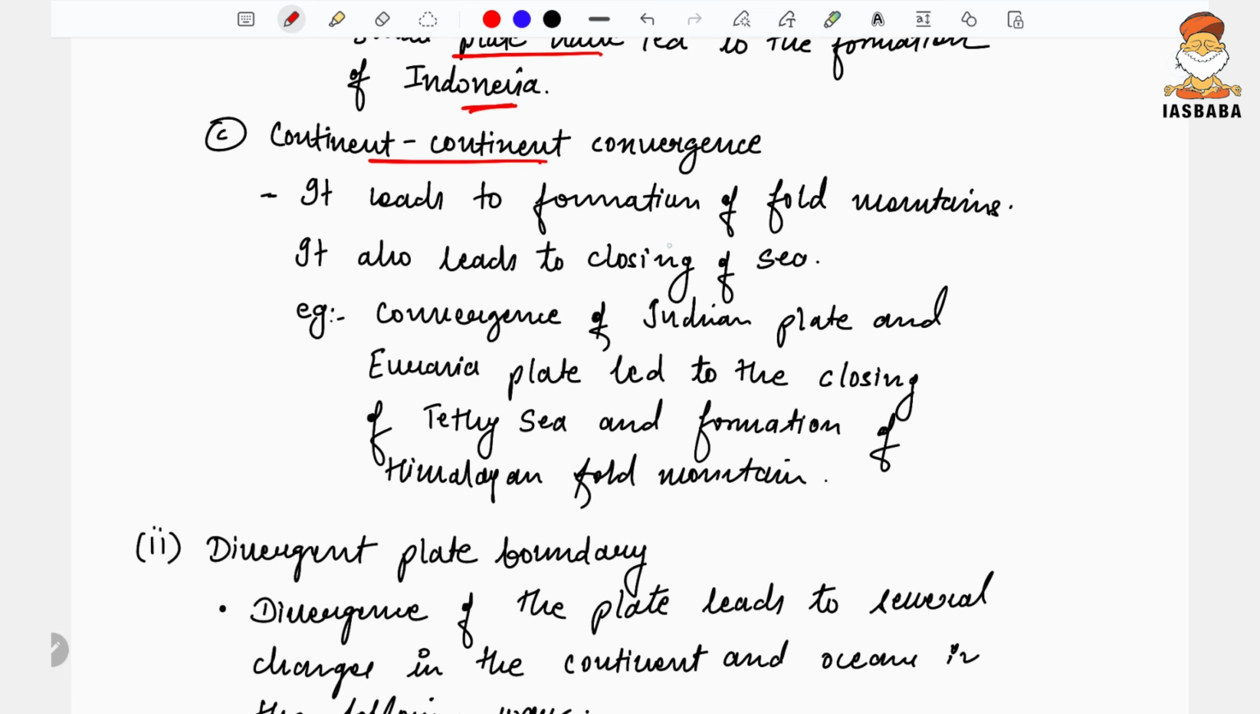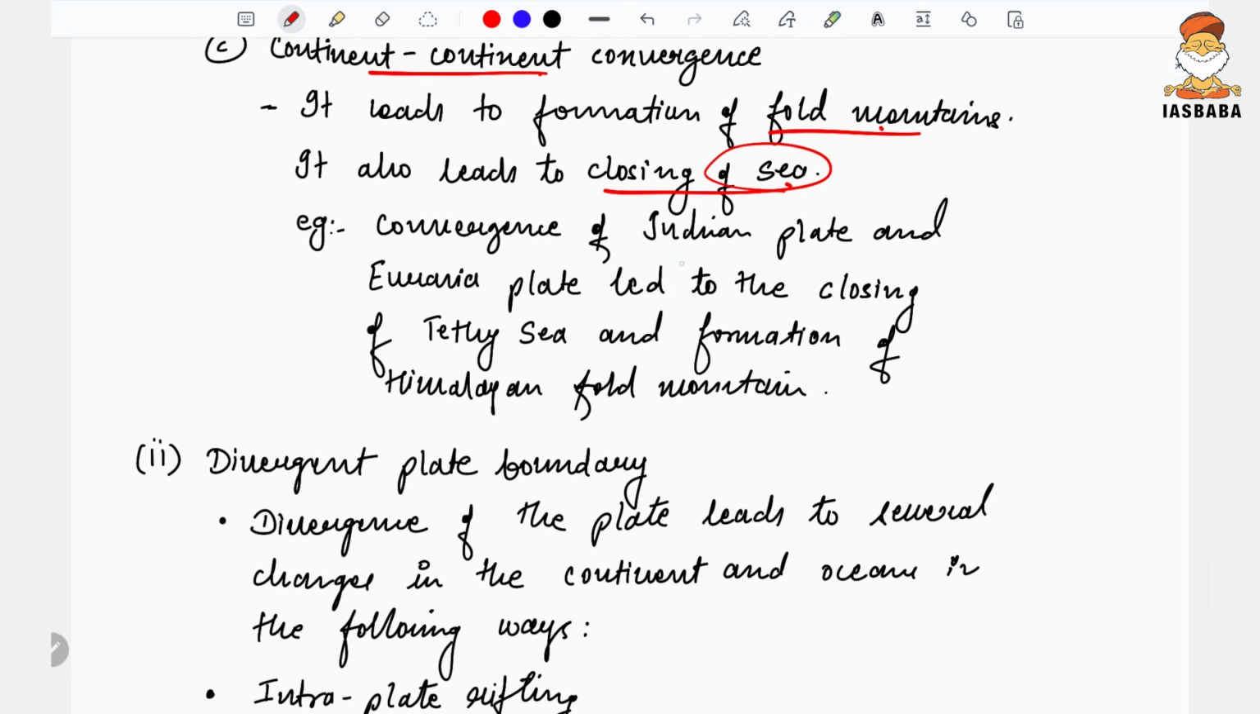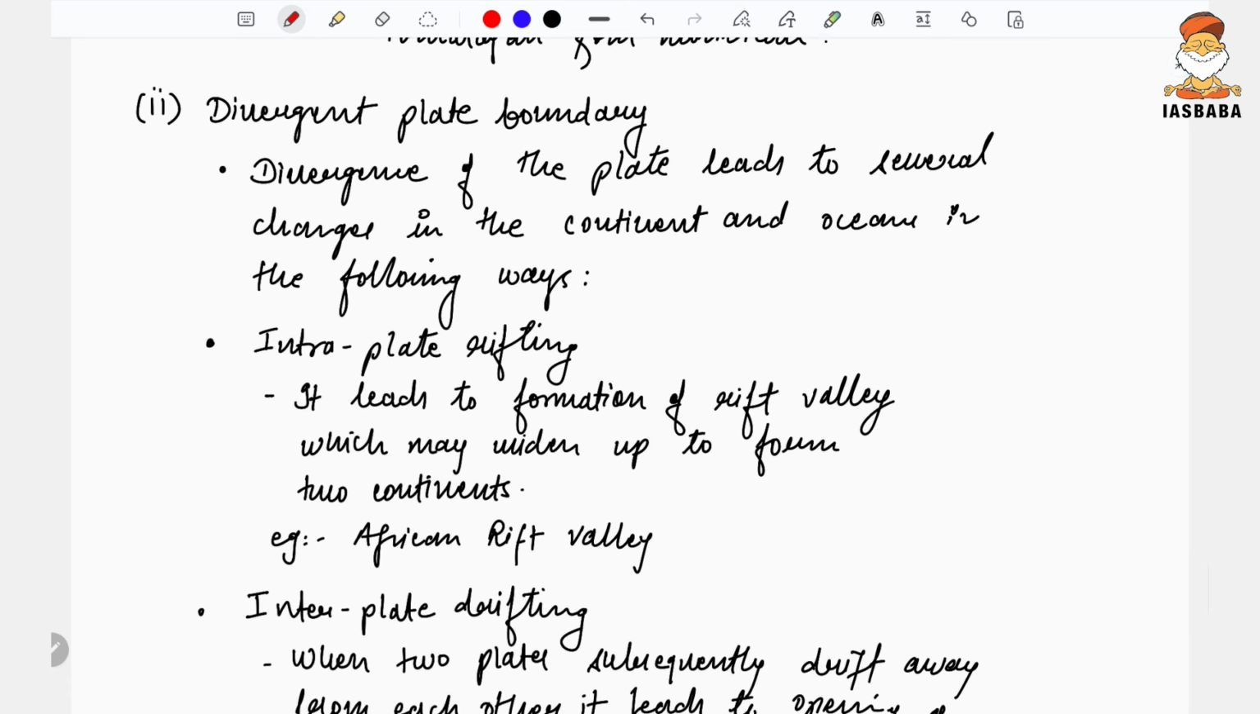Continent-continent convergence has led to the formation of fold mountains and closing of the seas. In this way, the topography had changed. For example, Indian plate and Eurasian plate convergence led to the closing of the Tethys and formation of the Himalayas.